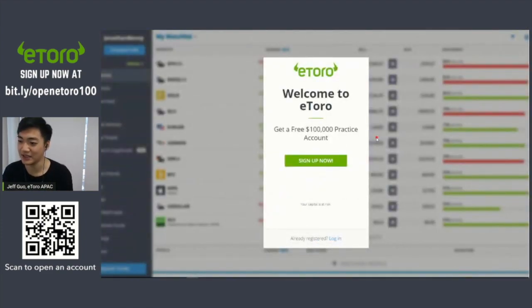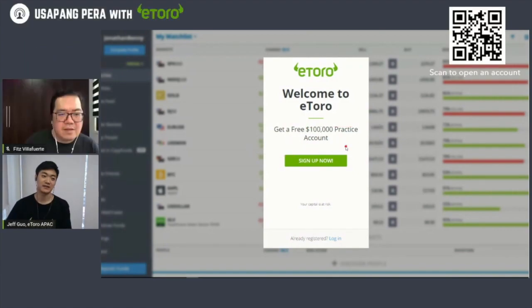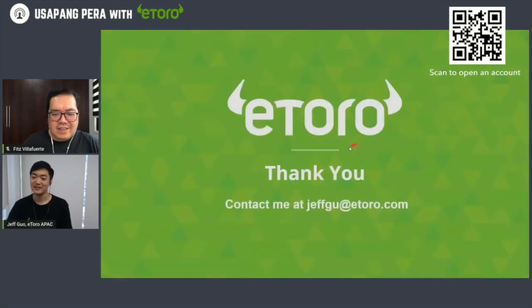And then if anybody has any questions, again, I really do recommend na you open a practice account. Nandiyan yung QR code, right? You can scan it with your phones already. And then if you have any questions, feel free to send me an email. If I don't get to the email, I will have some of my Filipino colleagues reply as well.